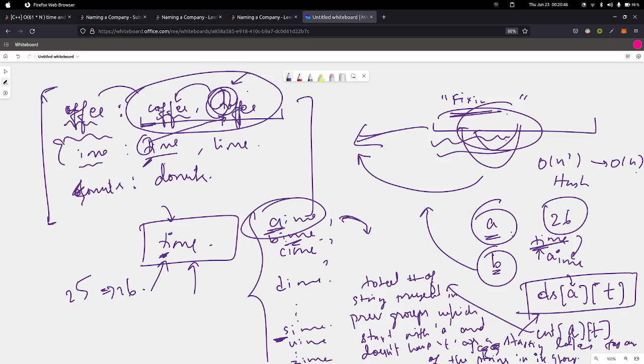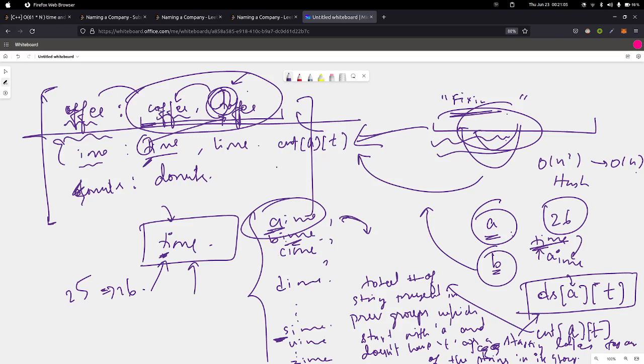Let's see an example. When I say count of A comma T here, it means the total number of strings which were present till this index, which started with A. Okay, in this case no string started with A and it doesn't have a T in its group.